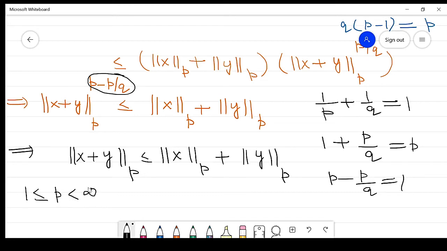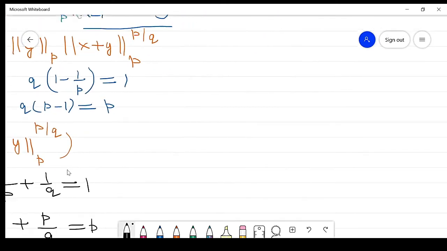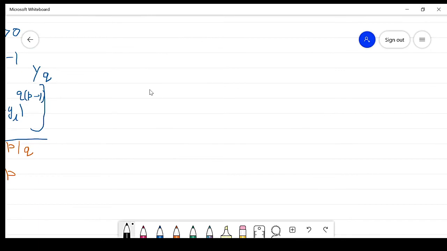Clear? So this is a very important result. This result is used to prove the triangle inequality in the examples of normed linear space and Banach space. Clear? So after that, we have the Cauchy inequality.